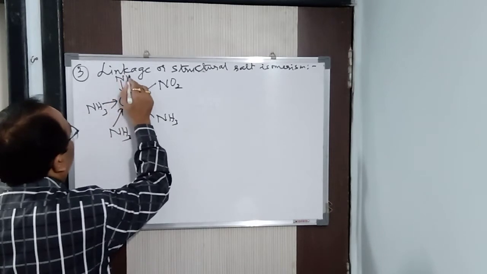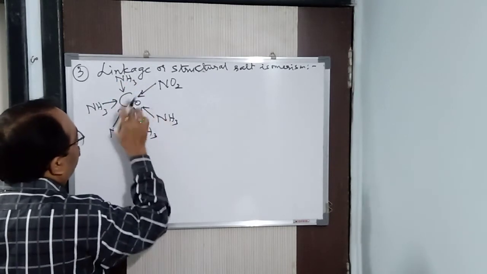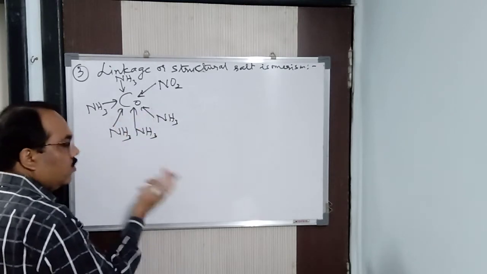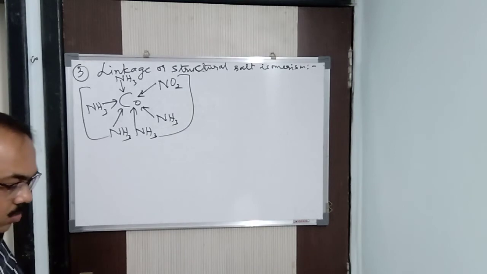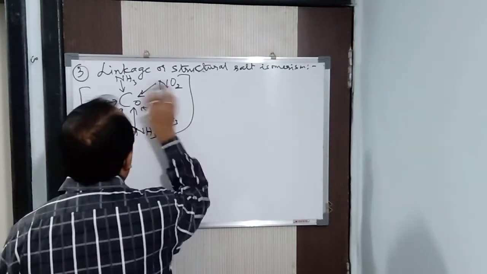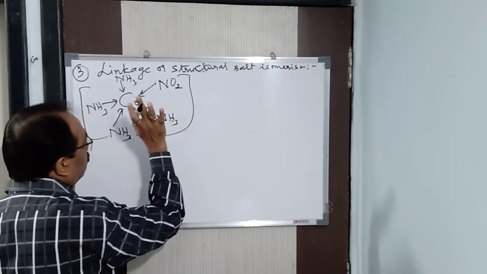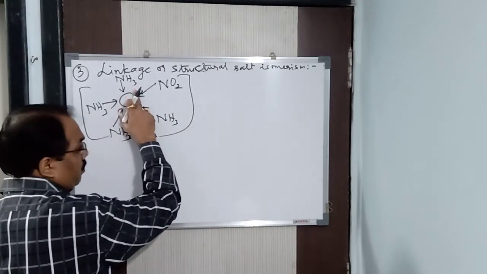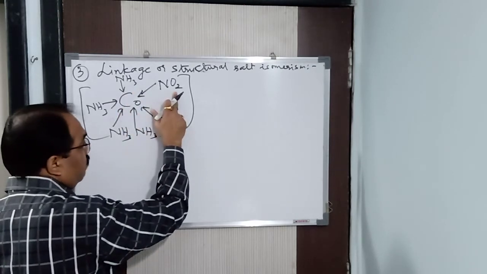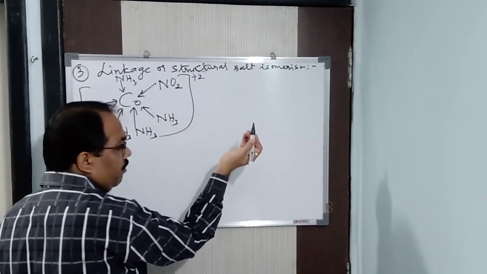So the formula will be [Co(NH3)5 NO2]. Let us also calculate the oxidation number. NH3 is neutral, 0. Cobalt is 3 plus. NO2 is minus 1. So plus 3 minus 1 will be plus 2. Very simple maths.